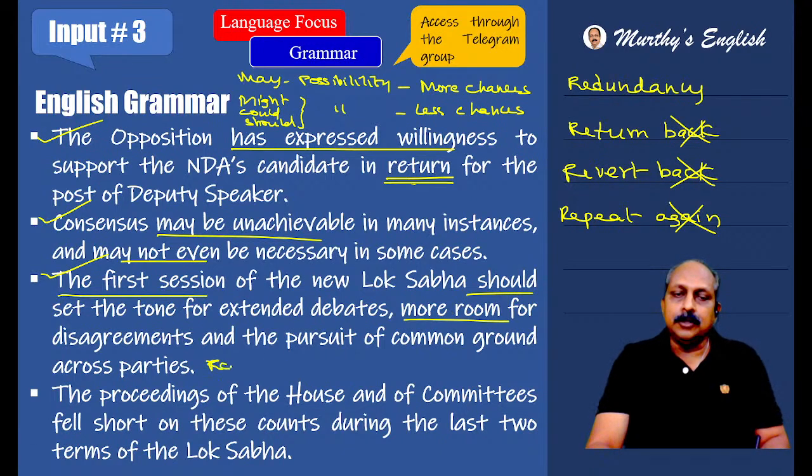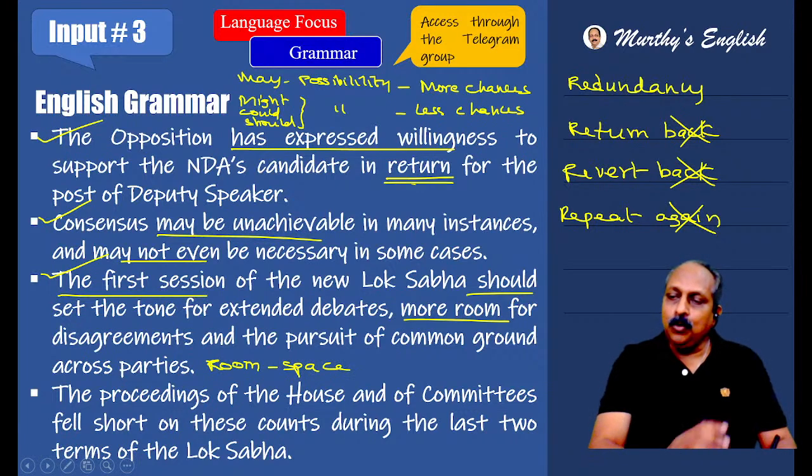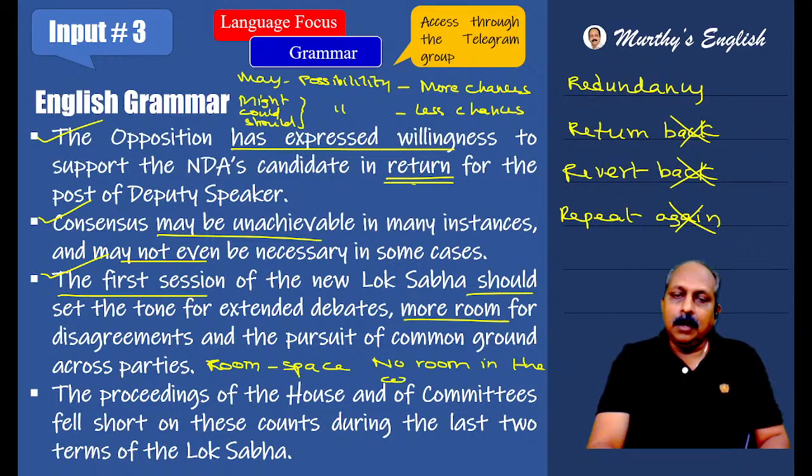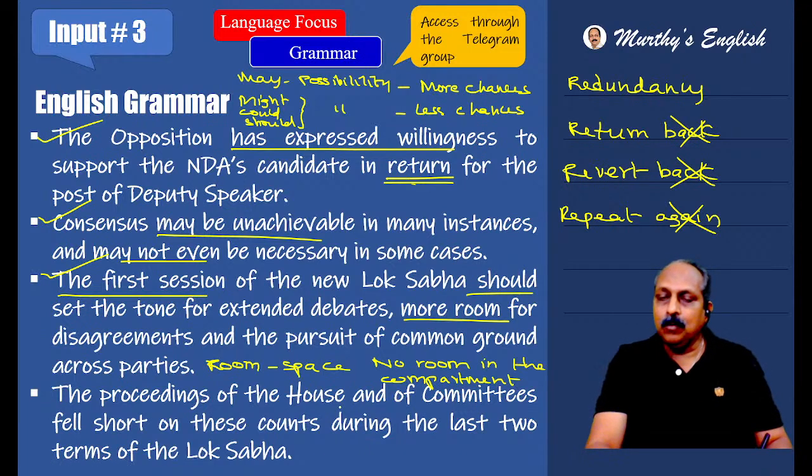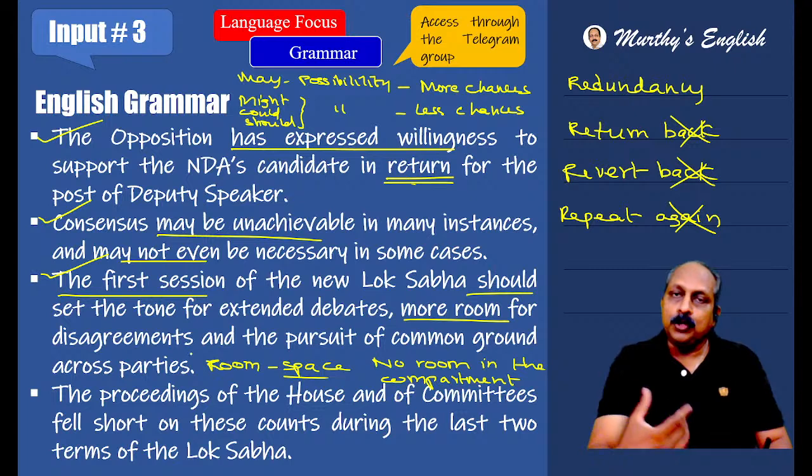Here, room means space. In many exams I've given, there is no room in the compartment. No room in the compartment means what? Generally, we know the word room. This is a room, a small room. But room has another meaning. What is it? Space. There is no room in the compartment means there is no space in the compartment. More room for disagreements means more space for disagreements and debates.